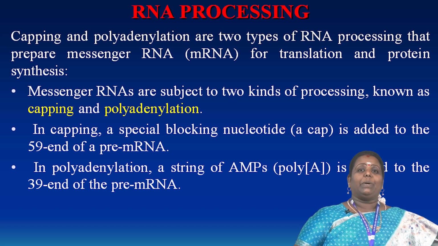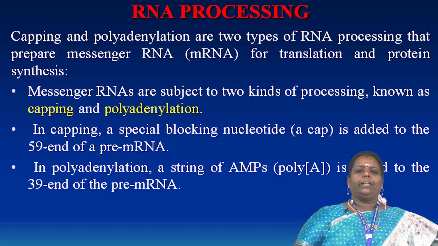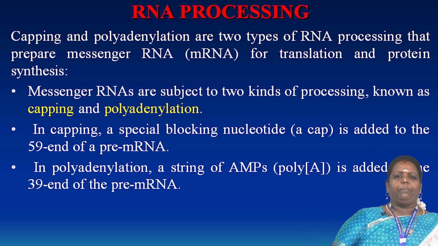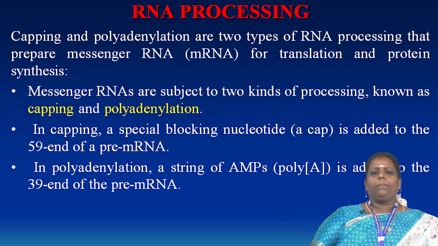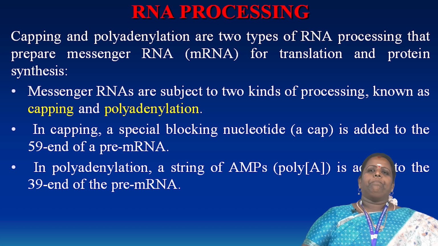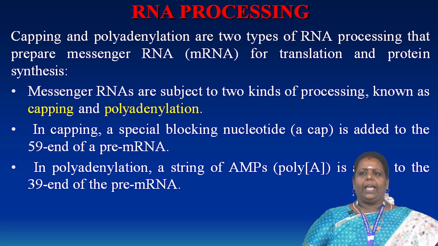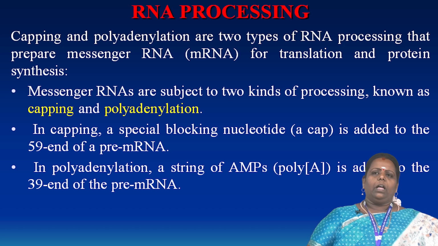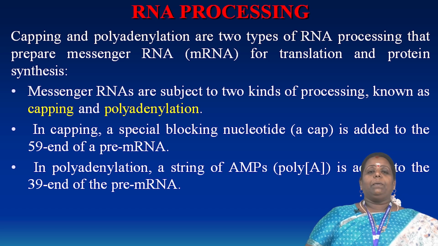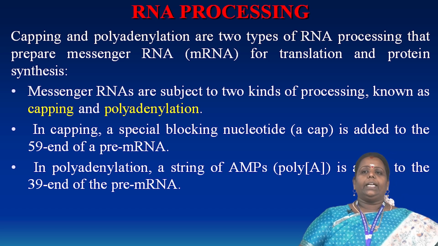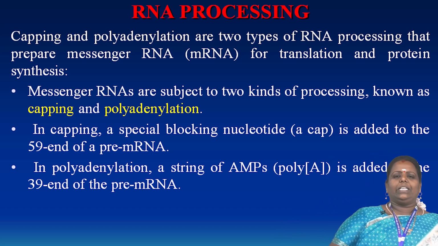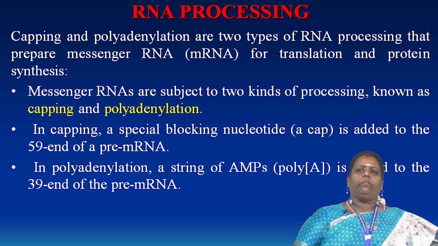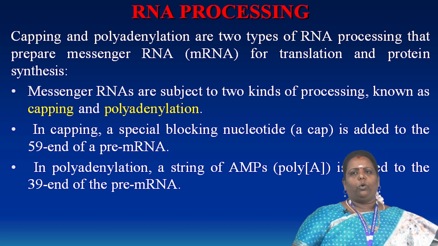Normally, in the capping region, a special blocking nucleotide occurs. That is called a cap-like structure, at the 5' end of the mRNA, and pre-mRNA is formed. During protein synthesis, before the formation of mRNA, it is called pre-mRNA. In polyadenylation, a string of AMP, that is, some nucleotide bases, is added. It may be 3 to 5 nucleotides at the 3' end of the pre-mRNA. After transcription, translation, initiation, elongation, everything results in the formation of new protein synthesis.